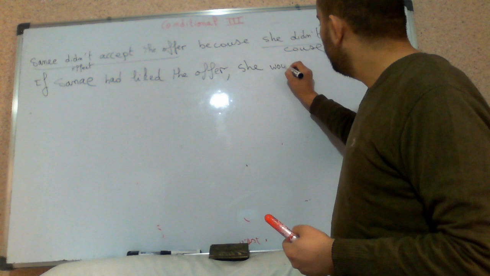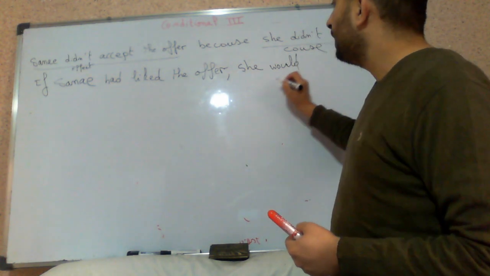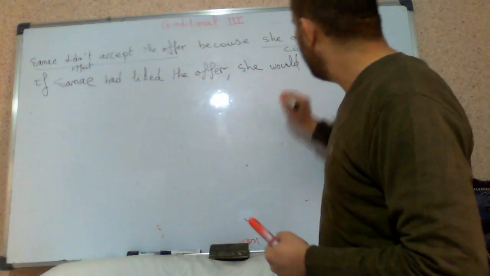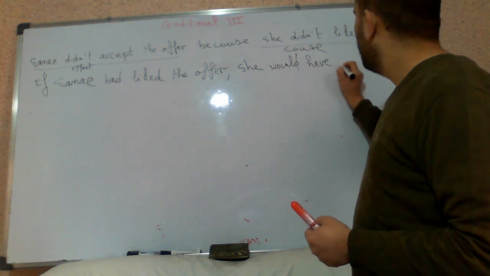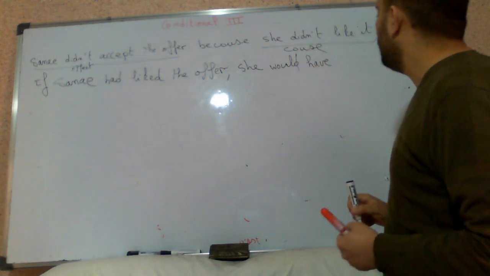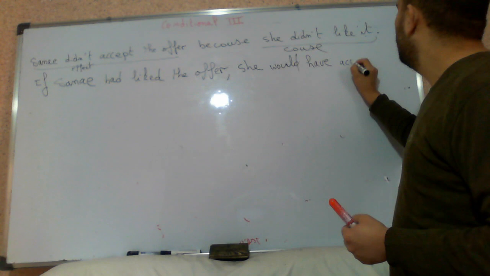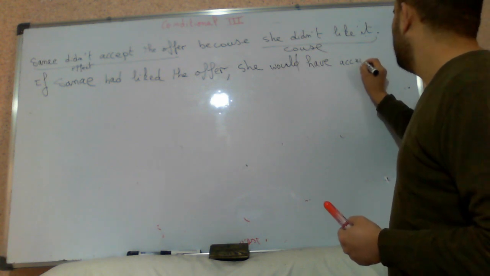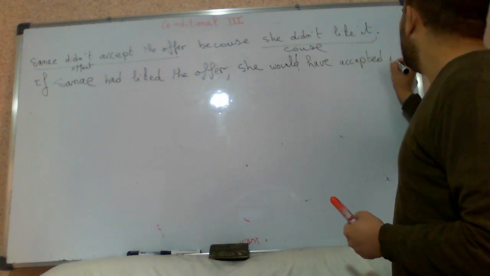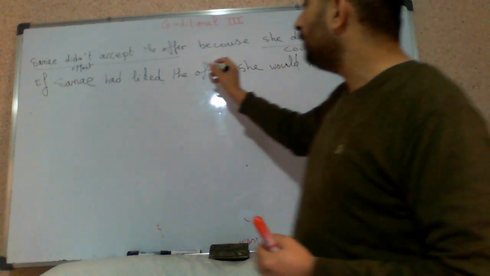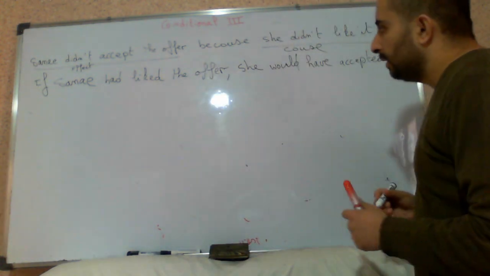She would plus what? Have, plus past participle of accepted, okay. Now we don't repeat the offer, we use it, okay.